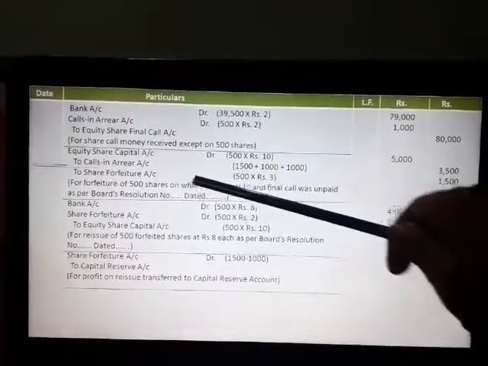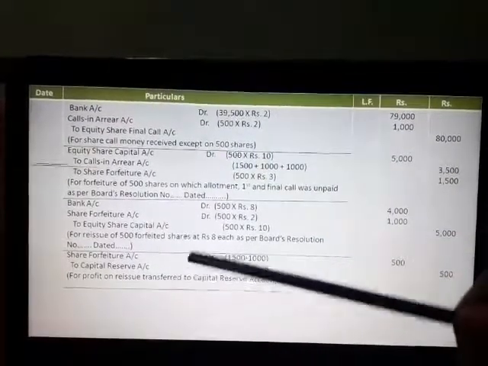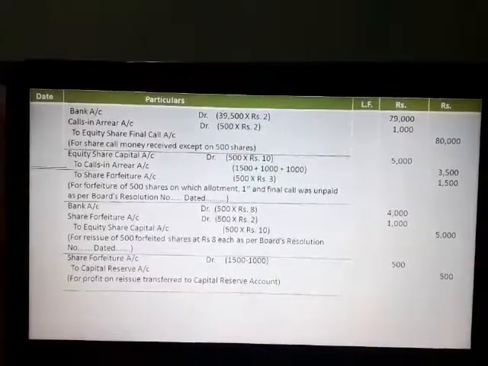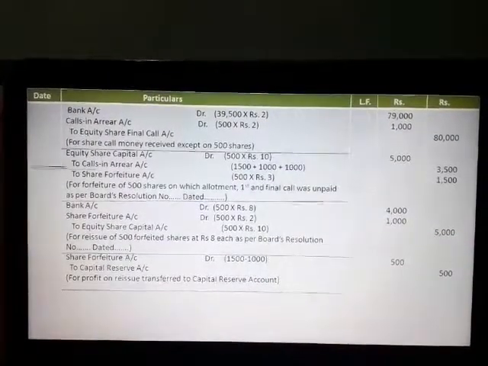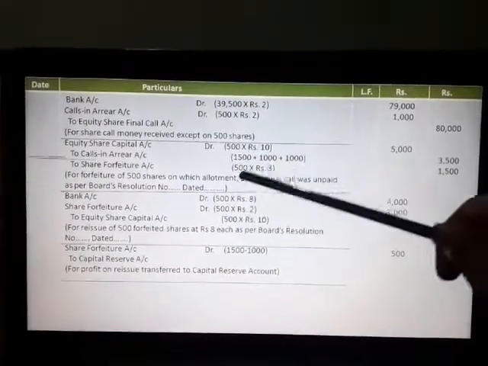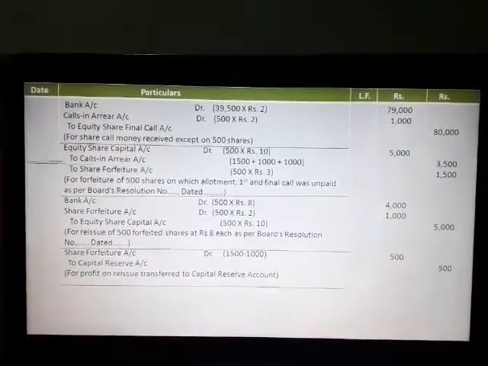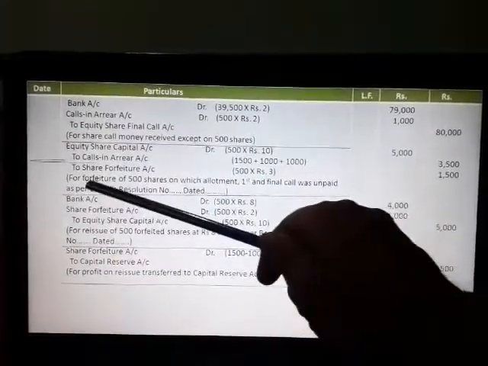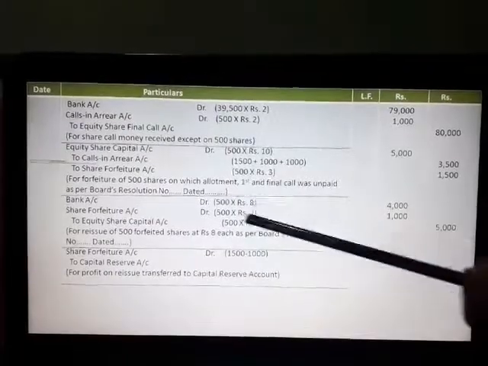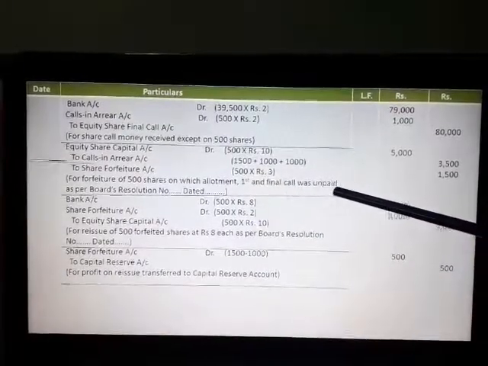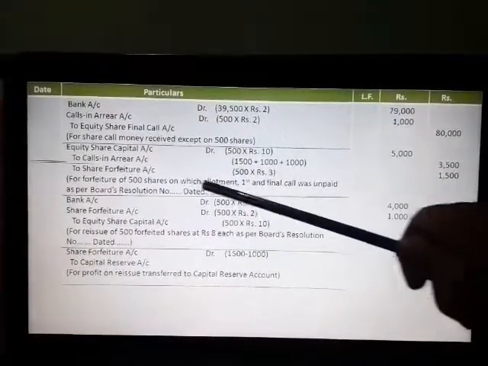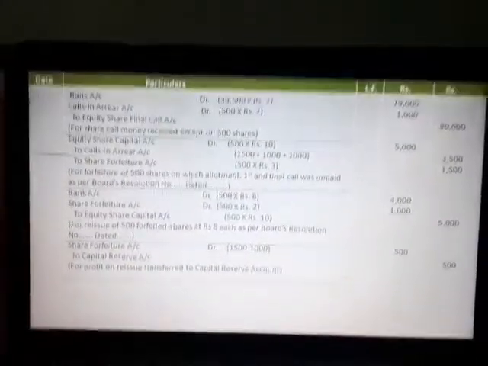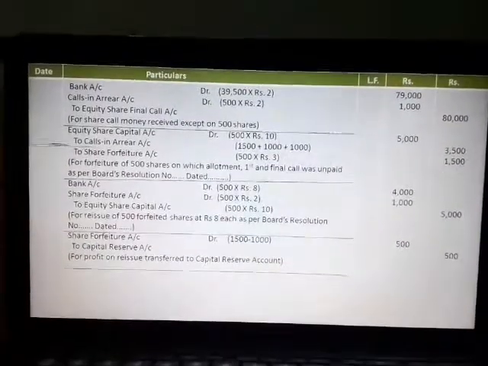To share forfeiture, the amount we have actually received in respect of those 500 shares. We have received actually the application money only, so 500 into rupees 3, 1,500. The narration is for forfeiture of 500 shares on which allotment, first and final call was unpaid as per board's resolution number dated. Now come to the reissue portion.